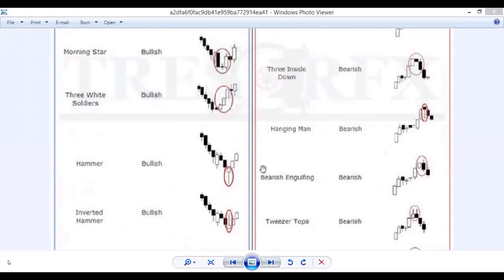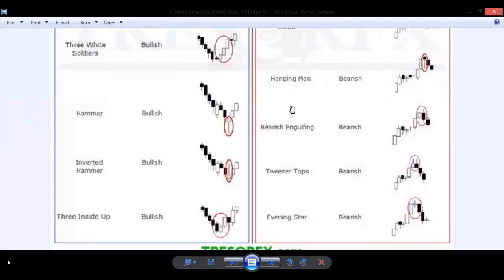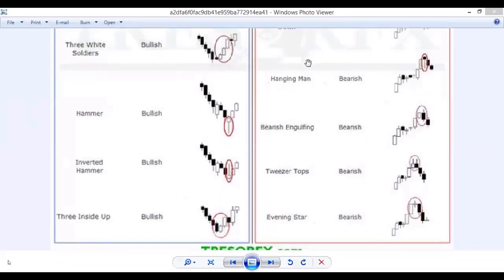These types of patterns will help you in Forex, mainly in Forex. If you trade with this type of confirmation, you will get some good profit. You can try this on a demo account also. We have a demo account to try any strategy. Don't try any strategy on a real account, first try it on a demo account. If you get some good results, then you can trade on a real account.